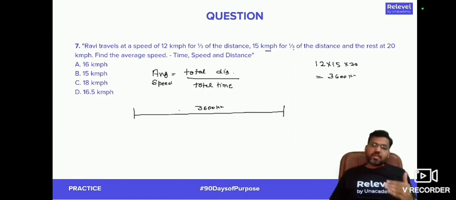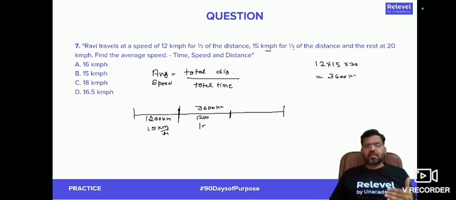Now, out of this 3600 kilometer, 1/3 of the distance, that means a distance of 1200 kilometer, is traveled at a speed of 12 kilometer per hour. The next 1200 is traveled at a speed of 15 kilometer per hour. And the last 1200 is traveled at a speed of 20 kilometer per hour, right? We are supposed to find out the average speed.